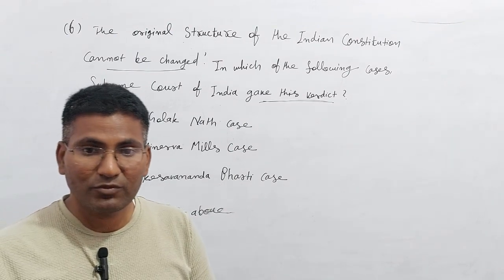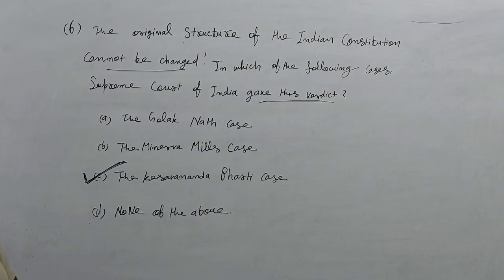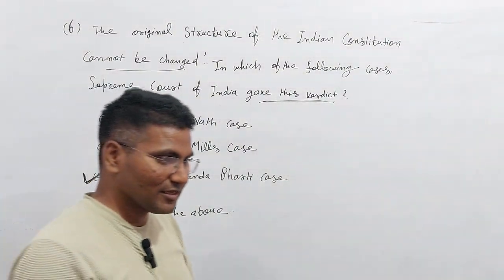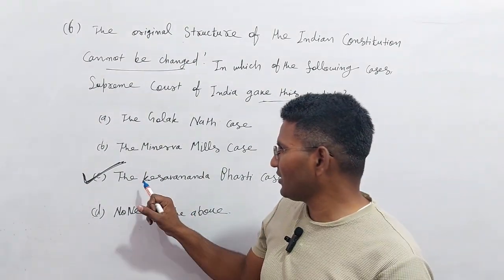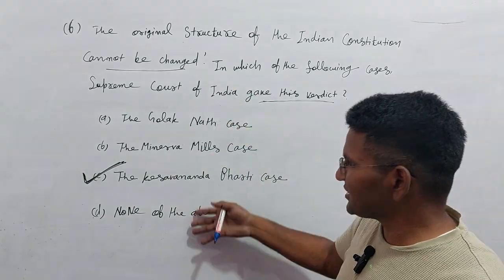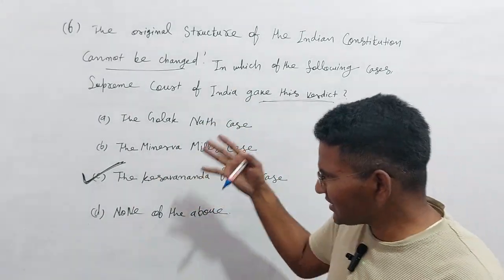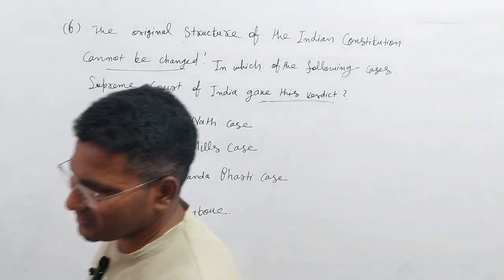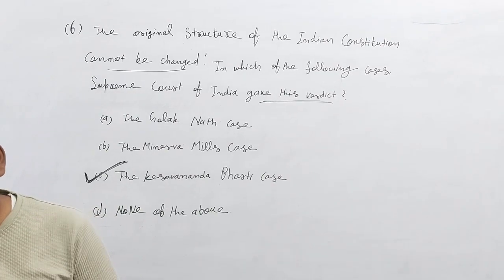So your answer is C. It is a very important question and a very important case. If you have time, read the Kesavananda Bharati case, and after that read cases like Golaknath and Minerva Mills. In these cases, you will find some important facts.